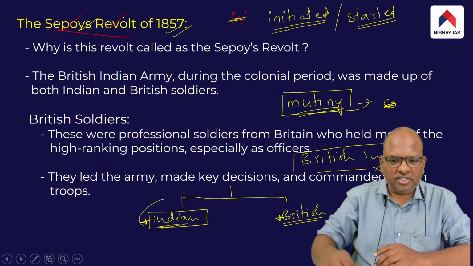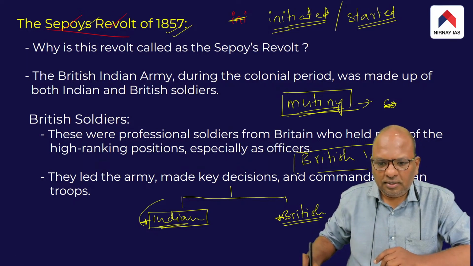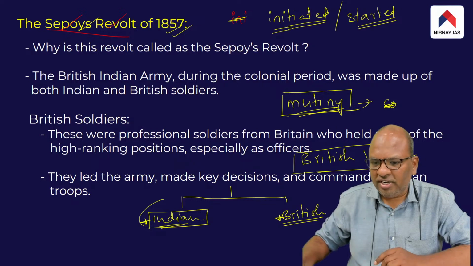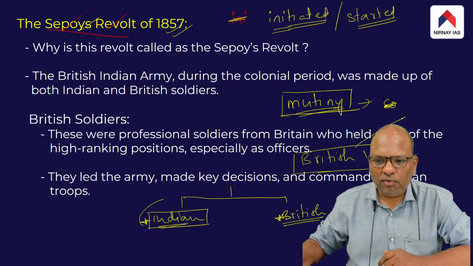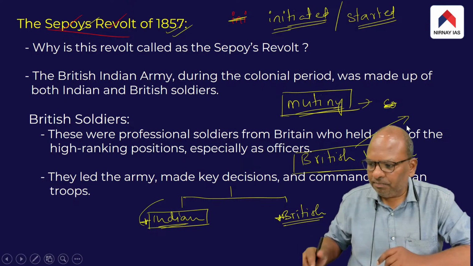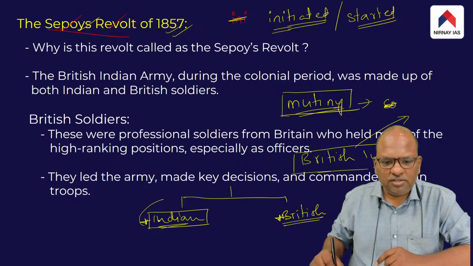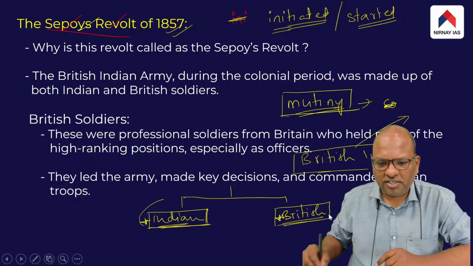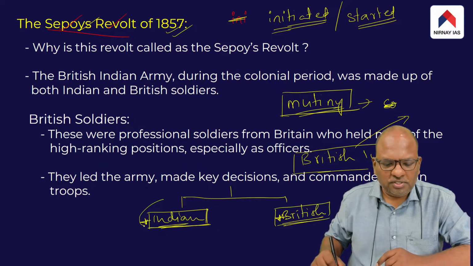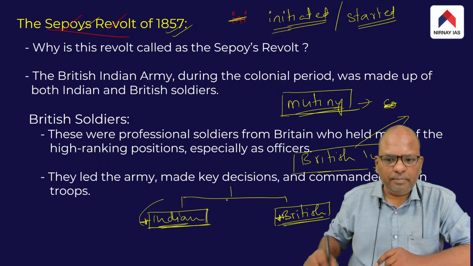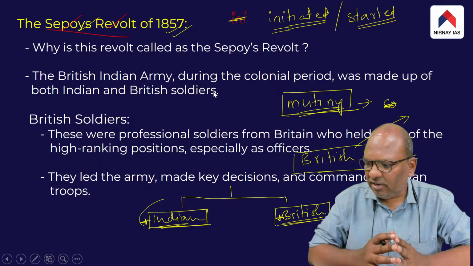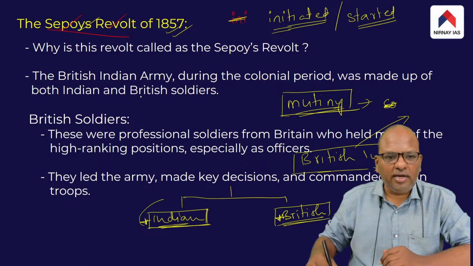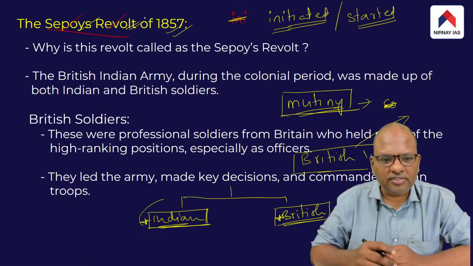Let me repeat this point once again. The British had a large armed force in India during their rule, which we call the British Indian Army. It comprised both Indian soldiers and British soldiers. It was the Indian soldiers of the British Indian Army who revolted against the British in 1857, and hence we call this revolt the 1857 revolt or 1857 mutiny.